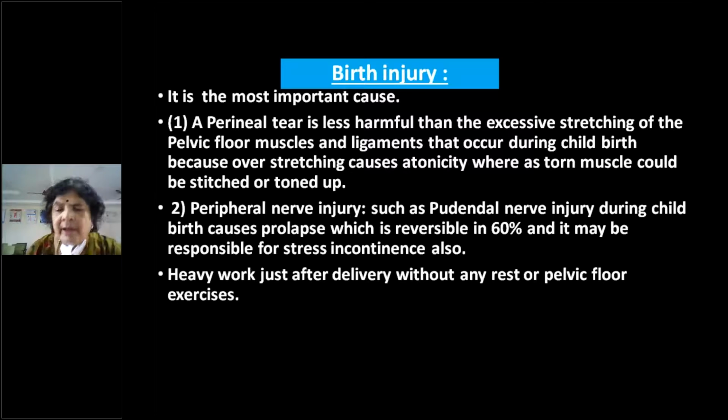And you can always advise her to do the pelvic floor exercises, that is, tightening the pelvic floor muscles. So when she is passing urine, if she wants to suddenly stop in between, what she does is contract the muscles, stopping the midstream of the urine. That is what she is supposed to do at least 10 times in one sitting.